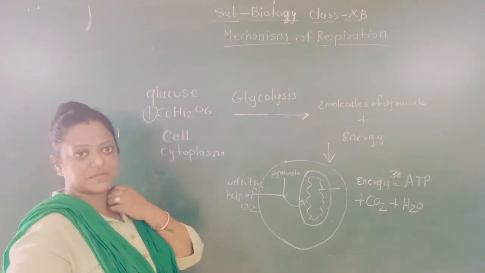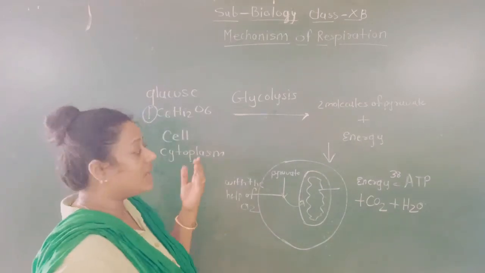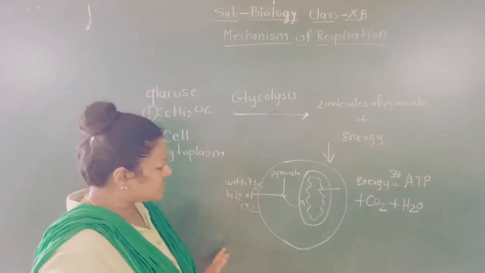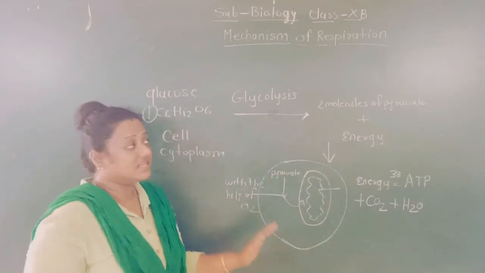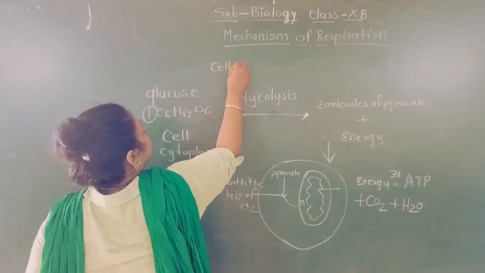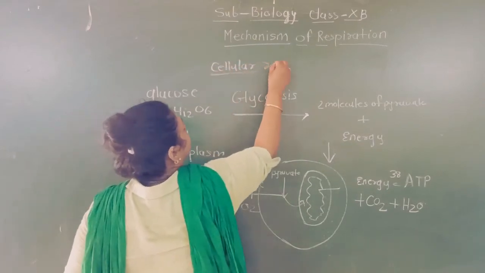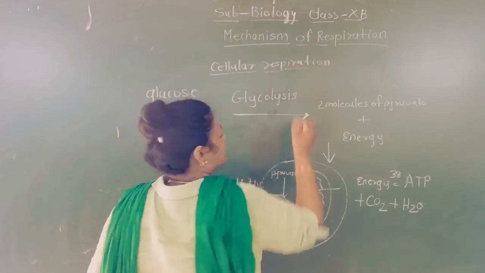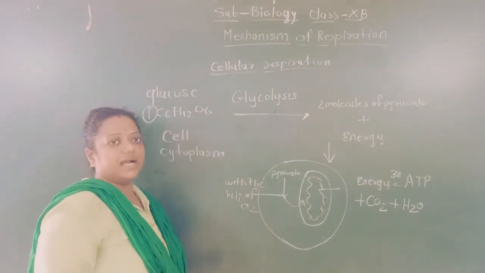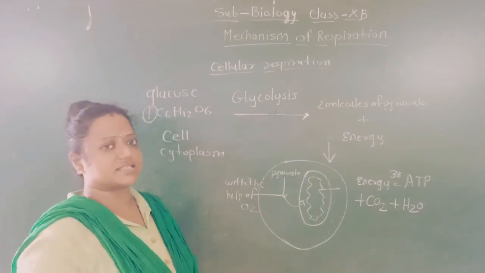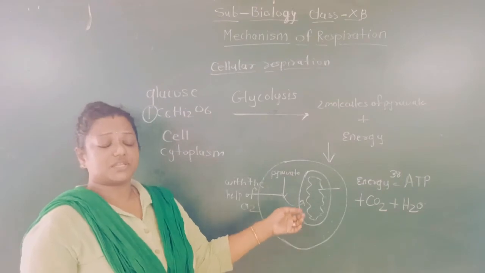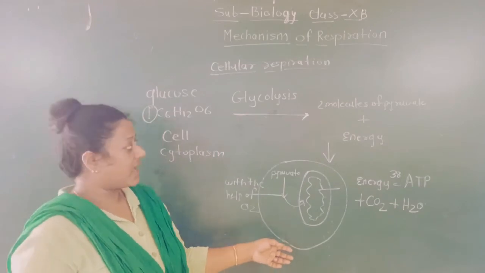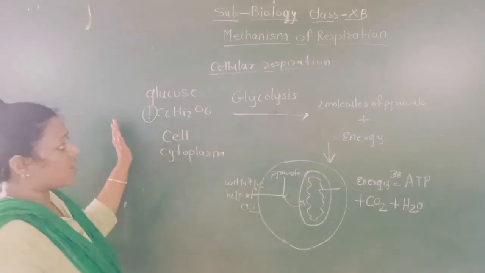Two kinds of respiration are there, but besides aerobic we also have another type. That I shall also explain. And this whole process takes place in the cell. So this is called what? Cellular respiration. Both aerobic and anaerobic respiration are cellular respiration. But here, cellular respiration means aerobic respiration, which specifically takes place in the mitochondria. This is aerobic type of respiration.